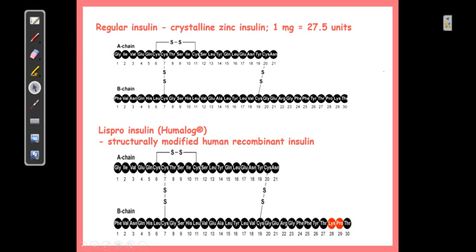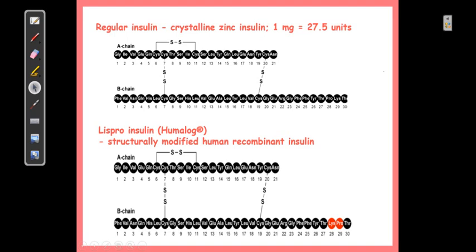Earlier we have seen that normally the conversion is 25 units, so it is almost equivalent. Similarly, this is Lispro insulin, which is commonly referred to as Humulin. In Lispro you can see that the last two amino acids, at positions 28 and 29, proline and lysine, are switched, and that is the reason why it is called Lispro.